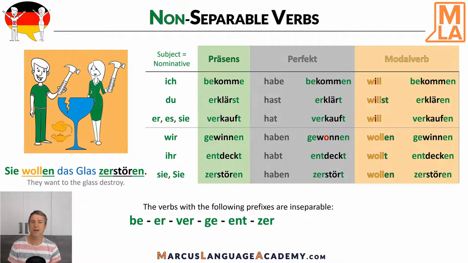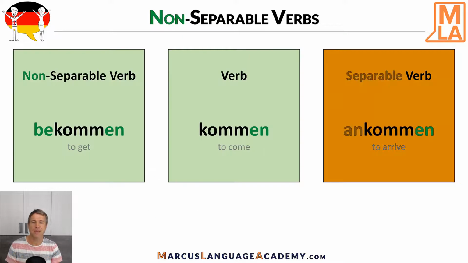Yeah, these are the most important non-separable prefixes. But there are a few more such as miss and emp. So please don't forget that verbs with these prefixes are not separable. And they are a special group besides verbs without prefixes and verbs with separable prefixes.